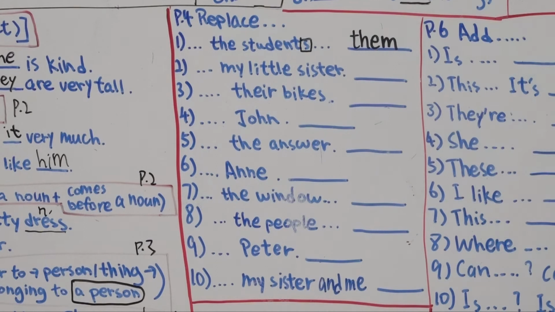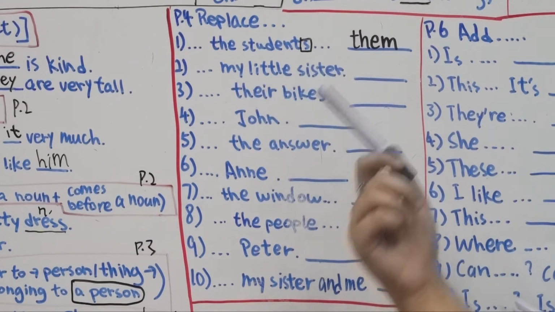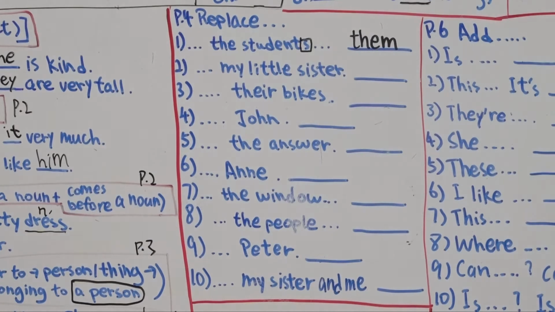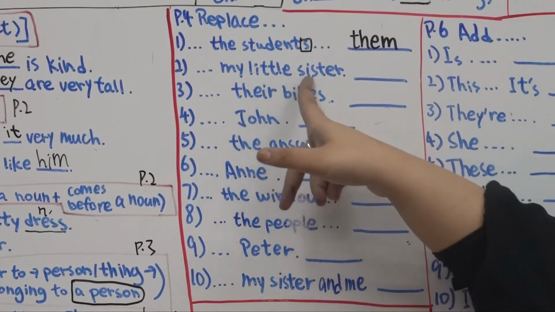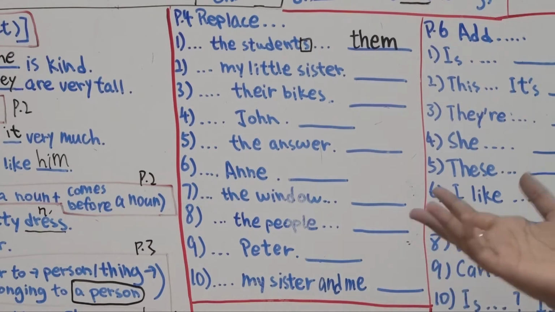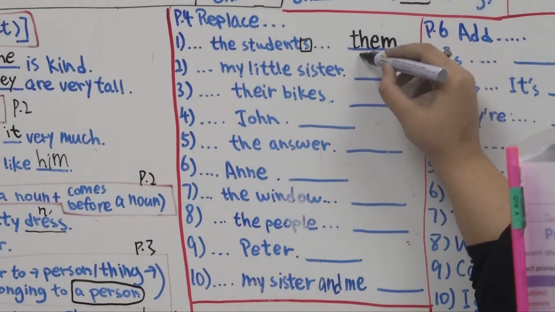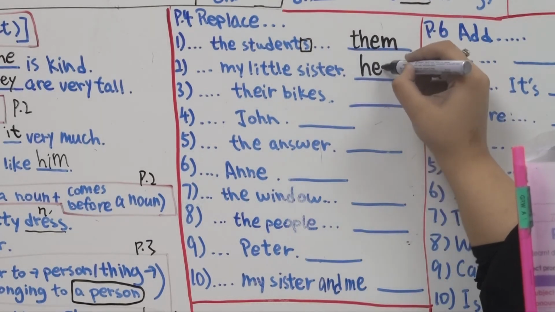Next one, 2. I am reading the book to my little sister. So the underlined noun is my little sister in front of you, right? So, my little sister is basically she is a little girl, right? So for girl, which object pronoun do we use? We use her. Yes, we use her.